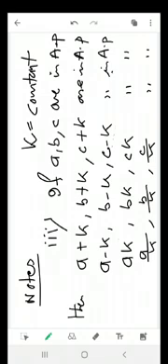Bas, these are the only formula or techniques or concept regarding AP.